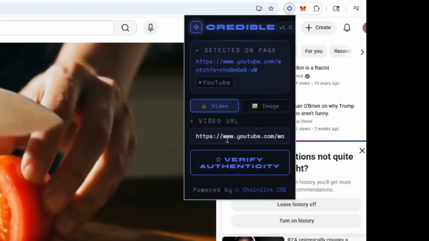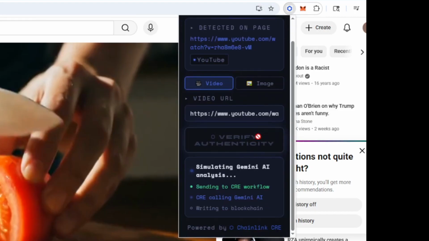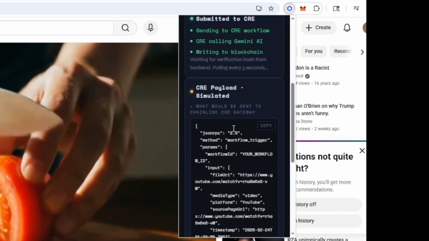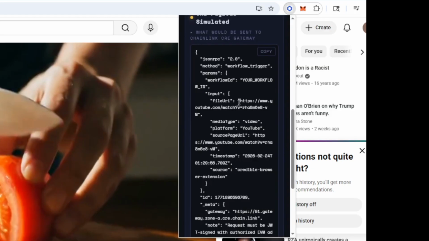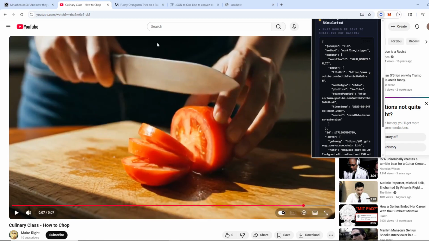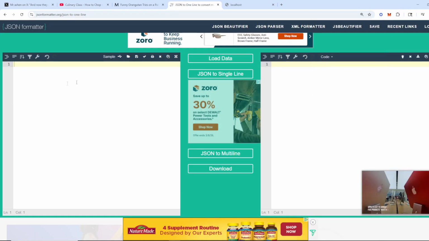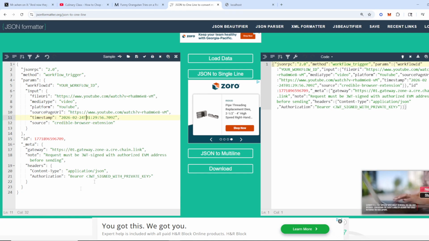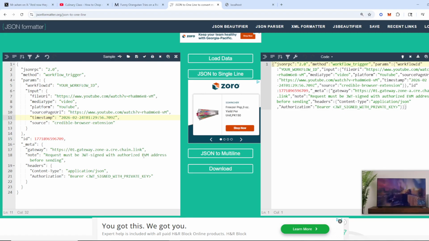So I'm going to go ahead and verify authenticity. It is the same URL from up here. Once I click it, it's going to simulate the payload that we're going to be sending to CRE. This is the payload. I'm going to go ahead and copy and paste it somewhere else so you can better see it. So I'm going to go to this JSON to one-line conversion because it'll be easier to paste it in the terminal. You can go ahead and pause here in order to read the details, but this is the payload that we're going to be sending to trigger the HTTP trigger from CRE.